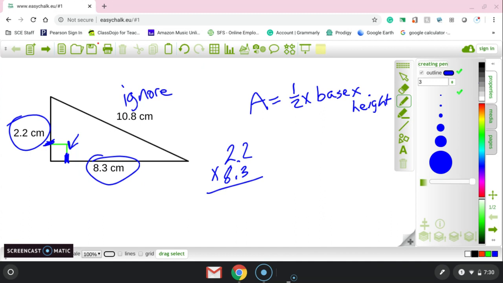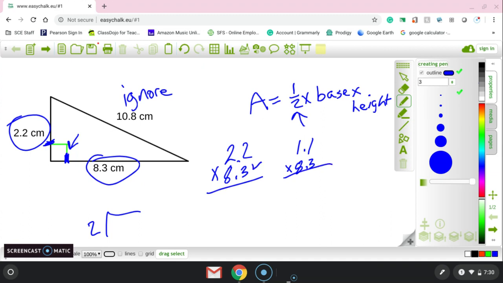Now, once we're finished with this, we're going to have to divide our answer by 2 because it's a triangle. Or what we could do is divide the 2.2 by 2, which is 1.1, and take it times 8.3. Either way, you're going to get the same answer.